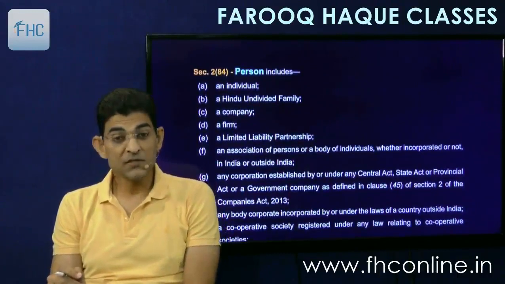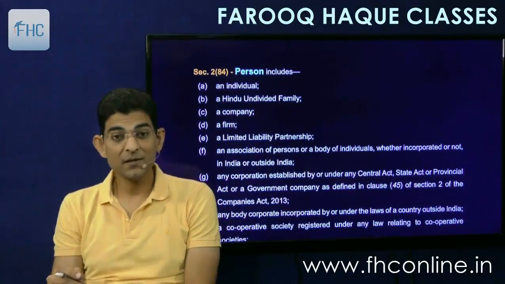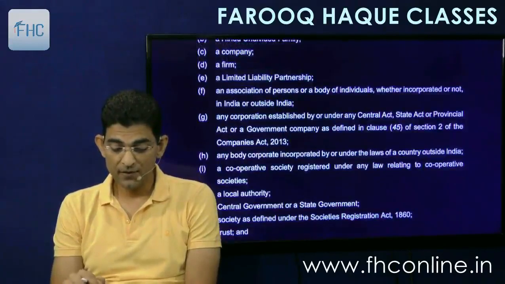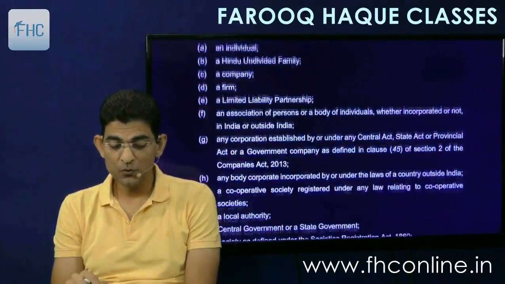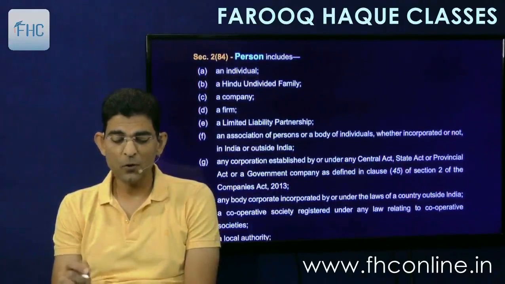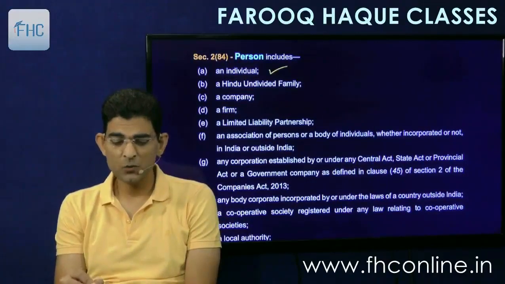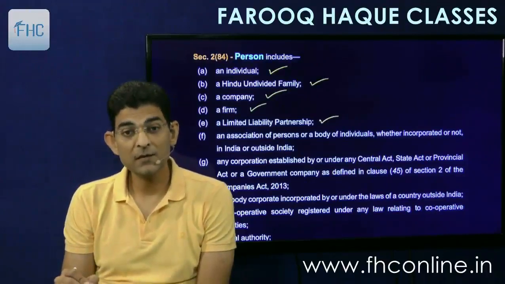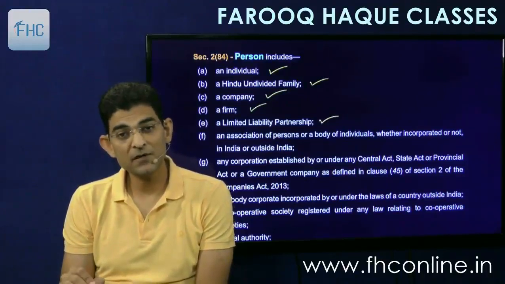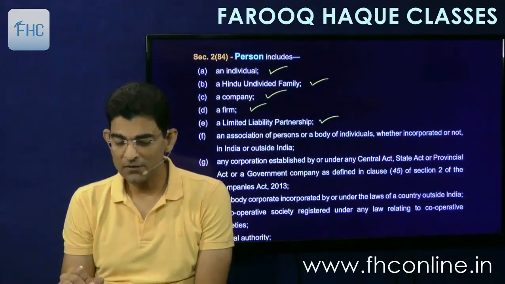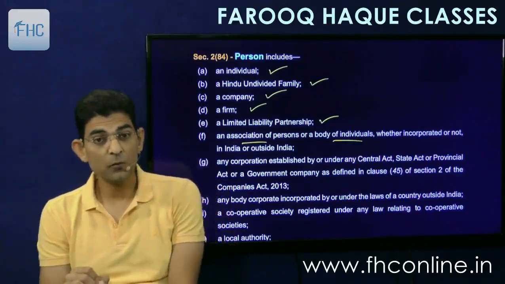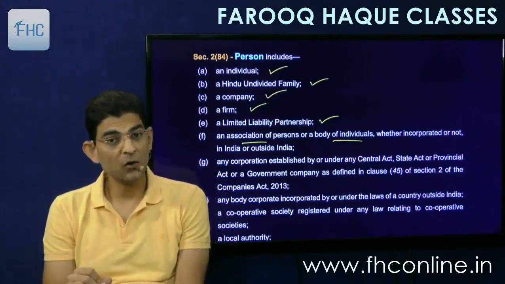Then definition of person is there. Like in income tax there were 7 persons, here also there is a long list, much more than 7, but most of them are common, like individual, HUF, company, firm. Then LLP. In income tax LLP is covered by firm itself, here it is given separately, limited liability partnership. Then AOP, BOI, whether incorporated in India or outside India or not.